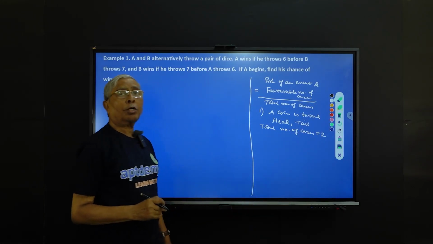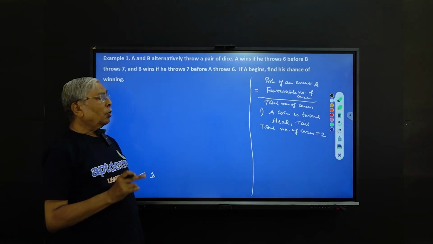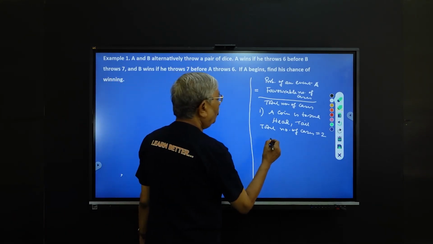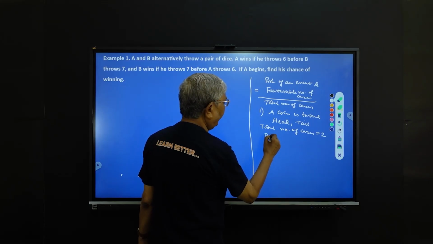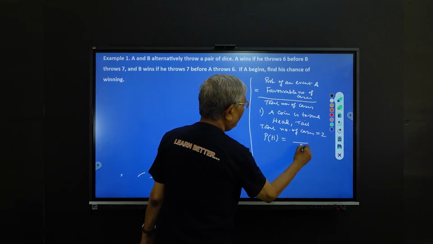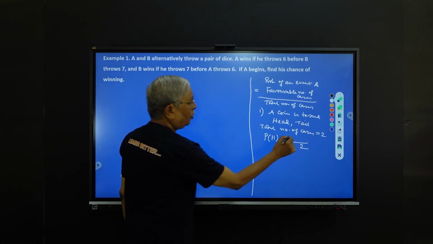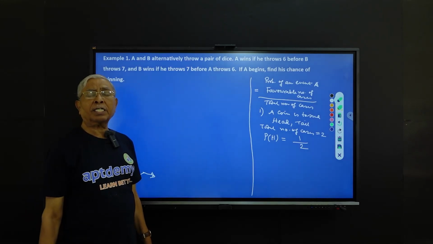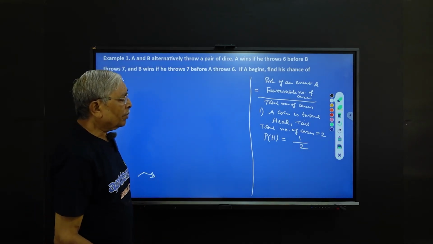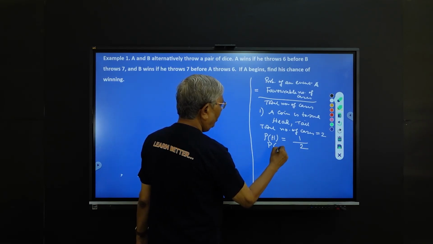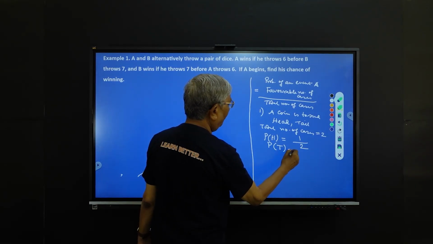Now when I toss the coin, one face will occur. The probability of falling head: the total number of cases is 2, and if head comes, 1 is in favor. So the probability of falling head is half. Similarly, the probability of falling tail is also half.